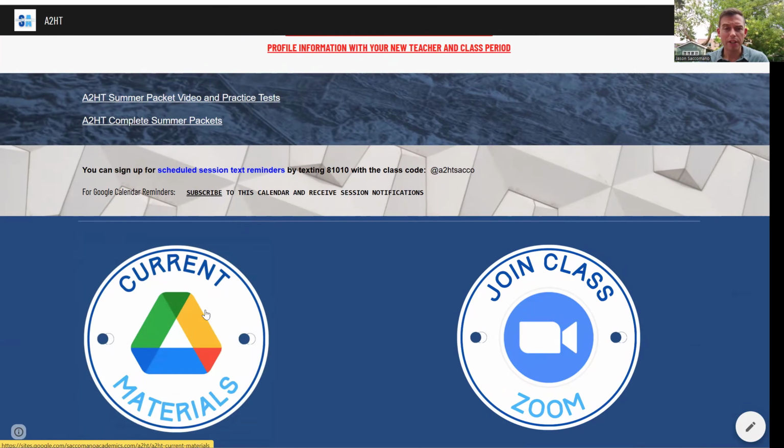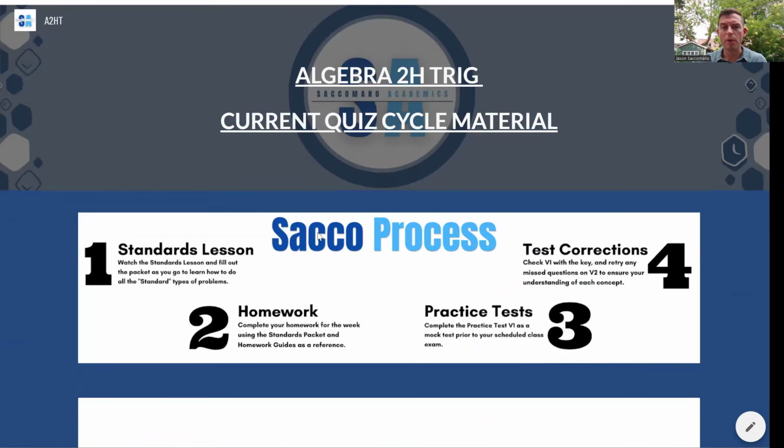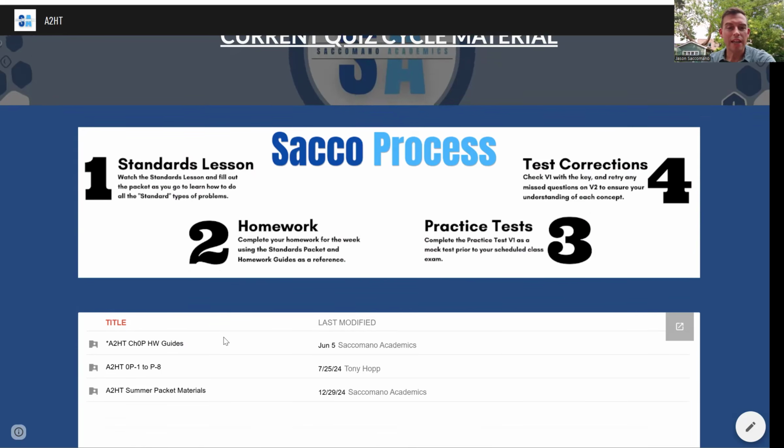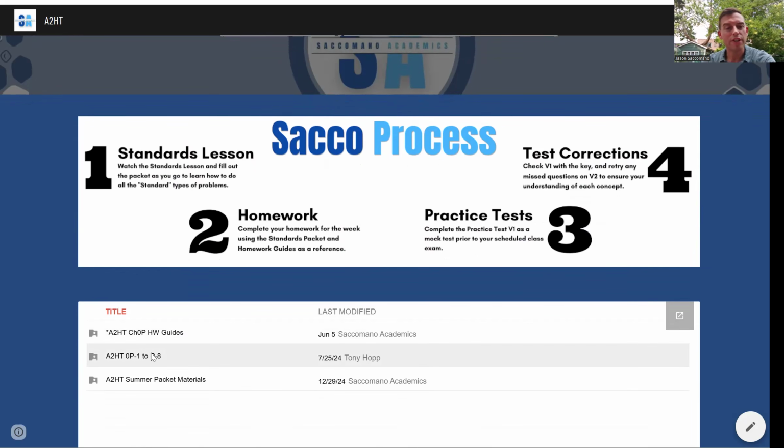Let's take a look at current materials because this is where the most interesting part is going to be. This is just a reminder of our study process for each exam that's coming up at Creek. And these are the materials that you're going to have. So in the previous video, I talked about our basic process, and this will be a good visual aid. So the way this is organized for any class is I'll organize it by particular topic, and it will be clear on the previous page what topic we'll be going over on a given week.